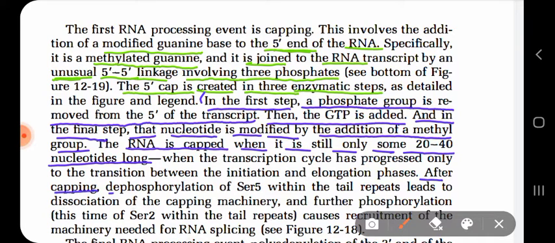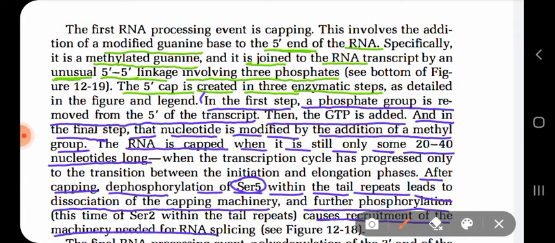After capping, dephosphorylation of serine 5 within the tail repeats leads to dissociation of the capping machinery, and further phosphorylation causes the recruitment of the machinery needed for RNA splicing. So they have shifted to a different part. Actually, they are not focusing on capping now, but I am going to focus on the capping now, more precisely.